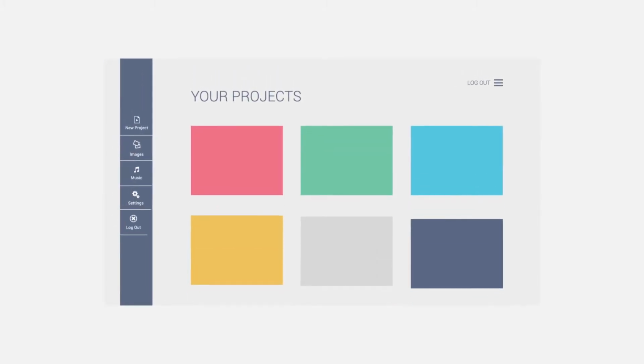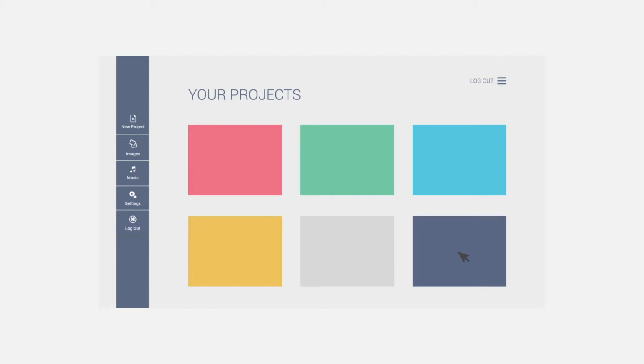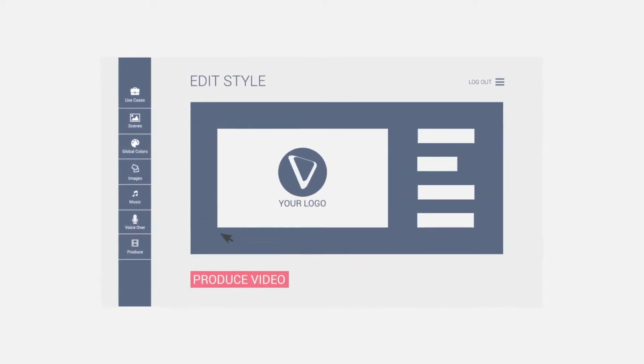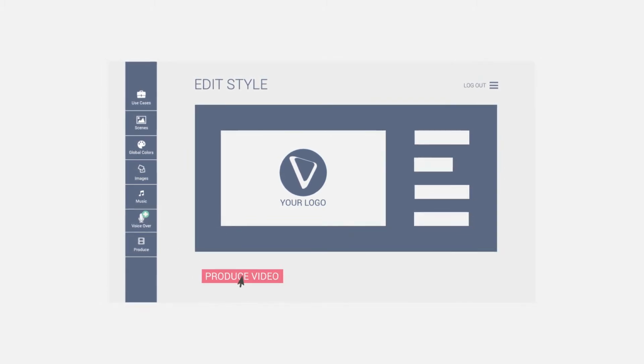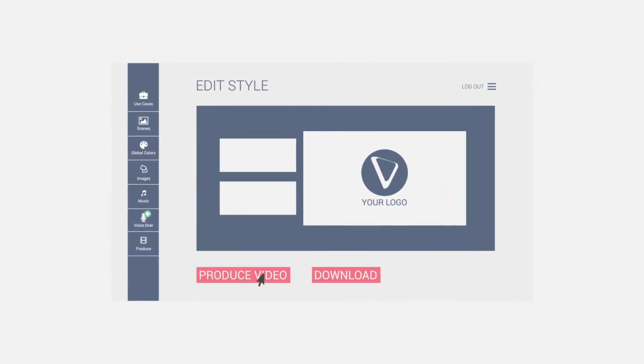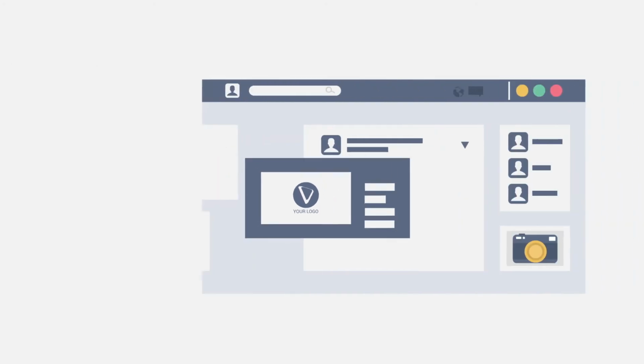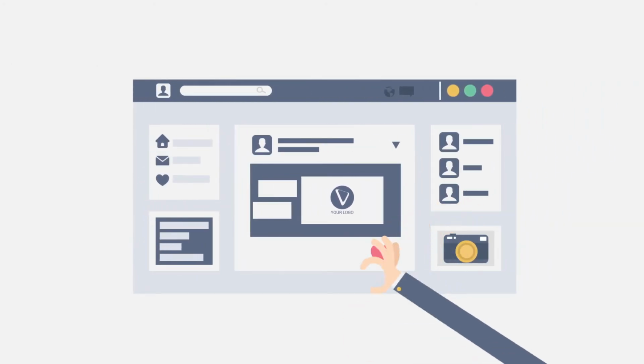The simplest way to use Viosk is to manually create video ads through our platform. On Viosk.com, you can find the style you like, add your logo, content, and voiceover narration, and produce the video in a simple click. From there, you can download the video ad and post it to social networks, or we can promote your video for you.